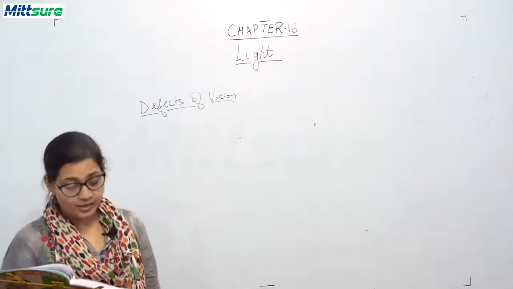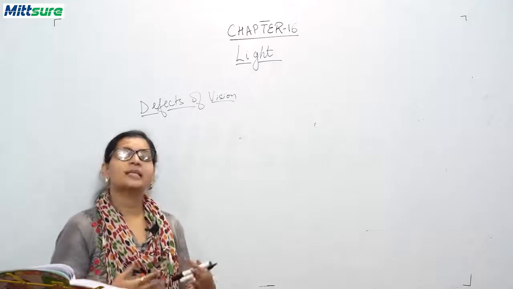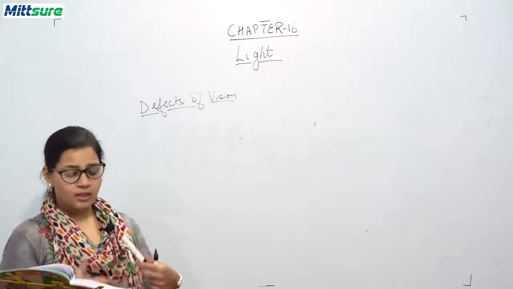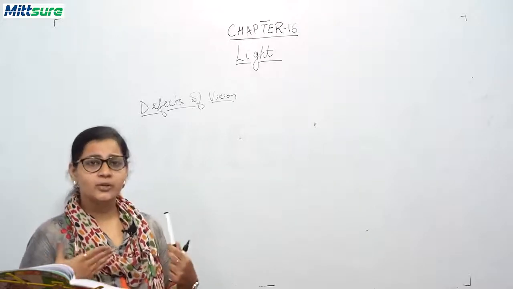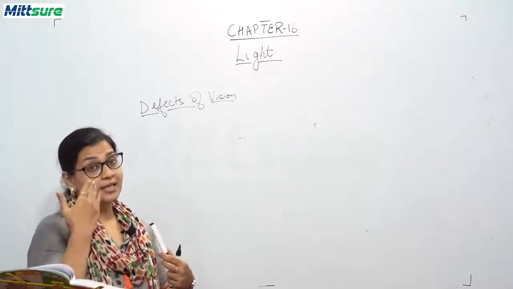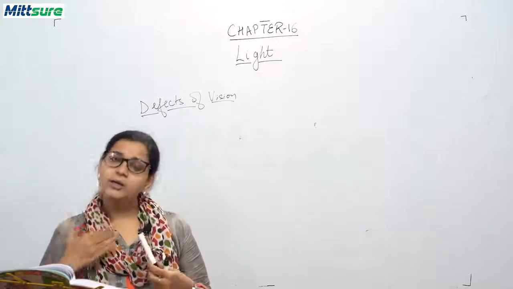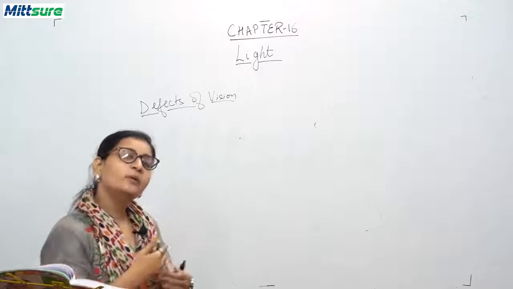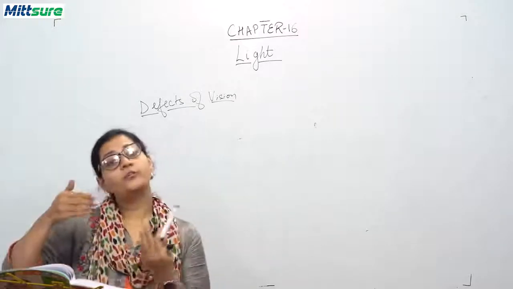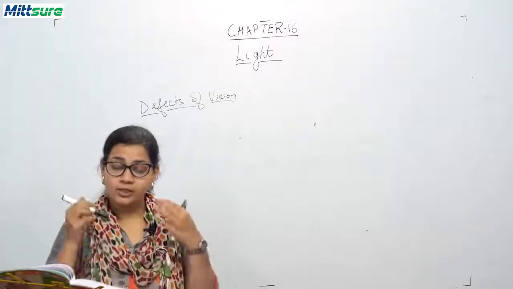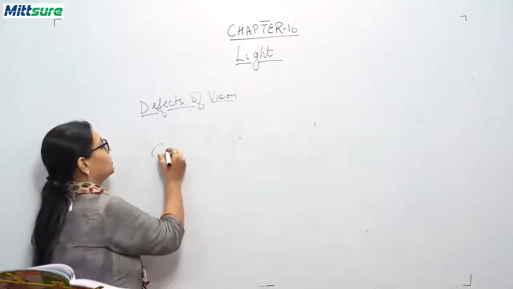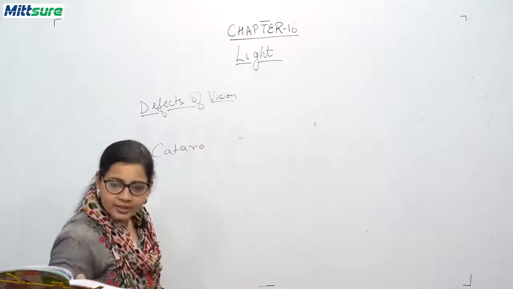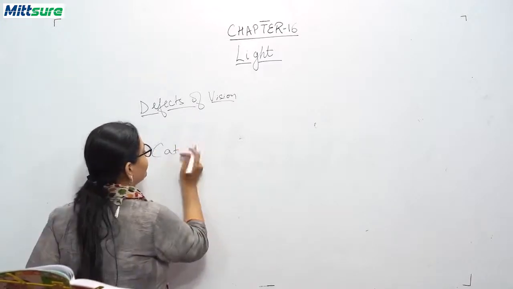Now we will be discussing another defect which arises with your age. As your age increases, the quality of your eye lens becomes less and less. It becomes foggy due to regular wear and tear because of many uses. So this problem is called cataract.